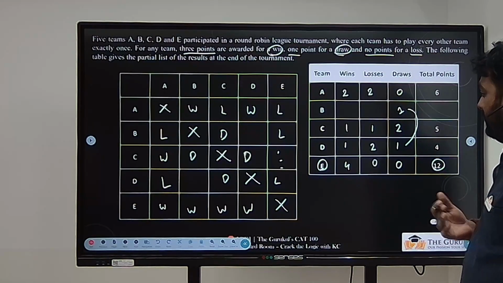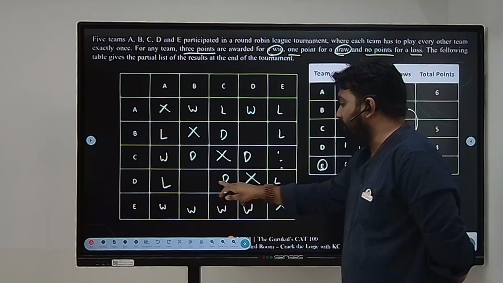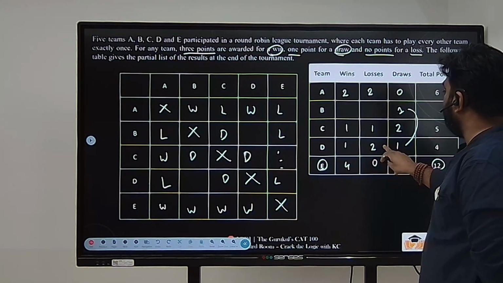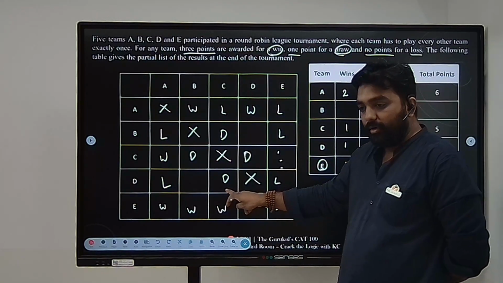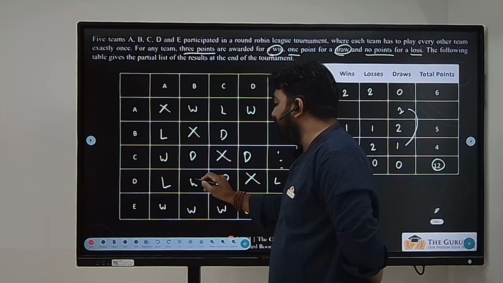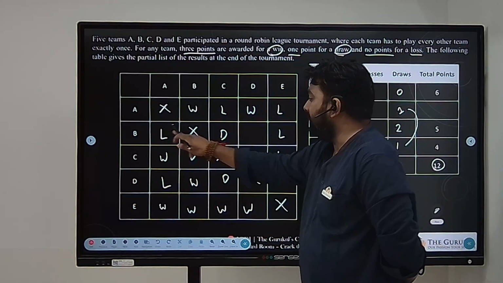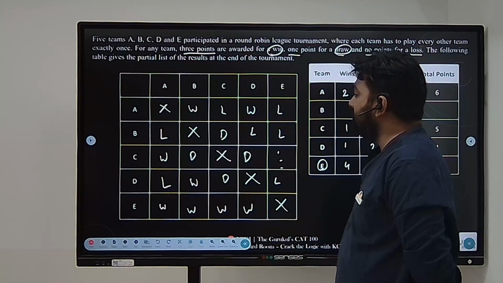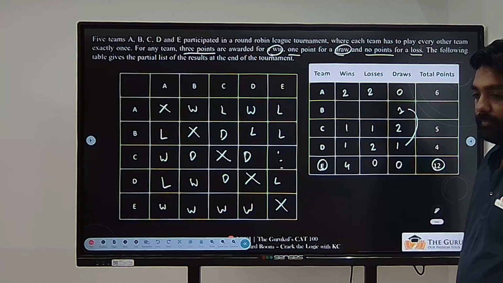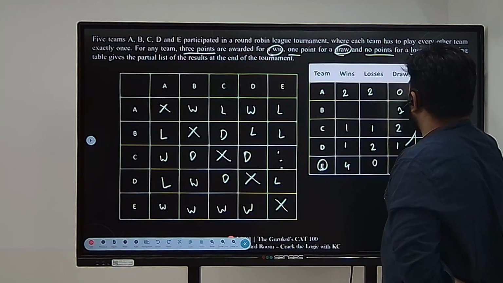Perfect. Next, what will happen? If you look at D, D has two losses, very good, done. D has one draw, very good, done. D has one win. So this is D's win case. If D is winning against B, B should be losing against D. Clear? Now, for A, I have two wins, two losses, 6 points.